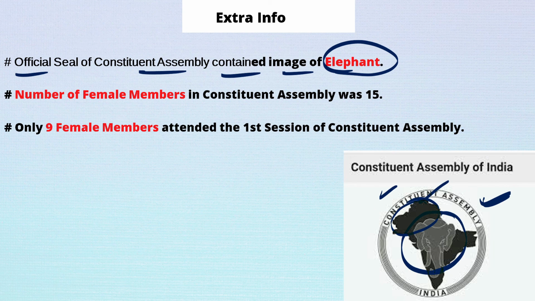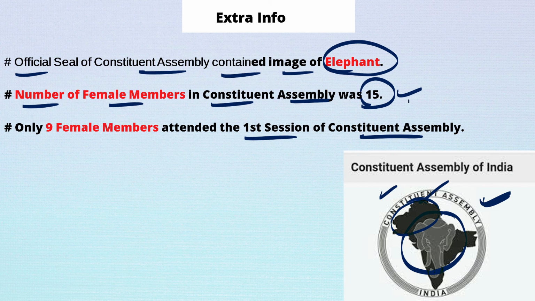The number of female members in the Constituent Assembly was 15. In the first session of the Constituent Assembly, out of these 15 female members, only 9 participated, and it was held in New Delhi. Who knows, sometimes you may get some weird questions in your GK section, so it is always better to learn as many facts as possible.